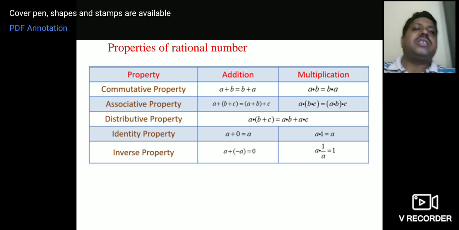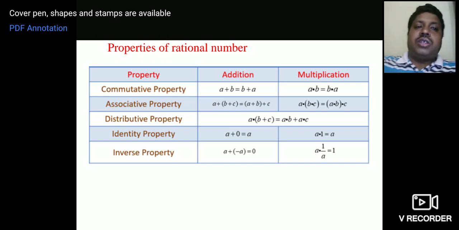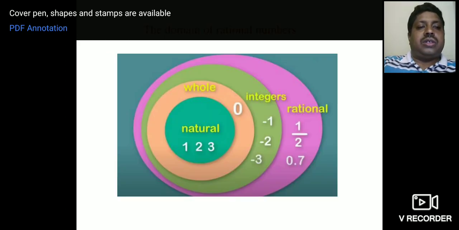Got it, children? These are some properties of rational numbers that you have learnt in class 8. So remember, these properties are very important. Next is the chart of rational numbers. Look, children, at the beauty of mathematics and how it evolves.